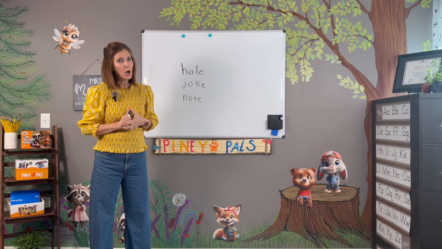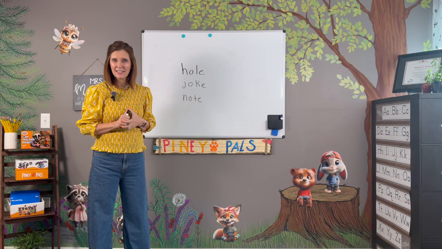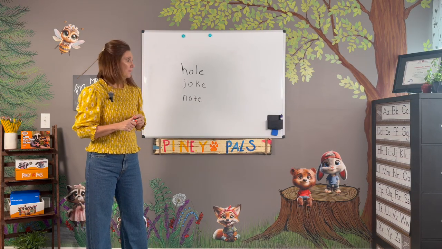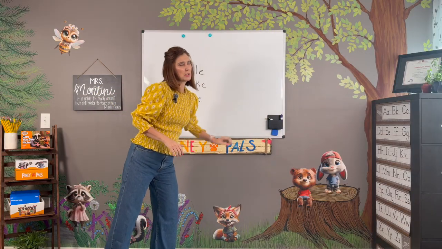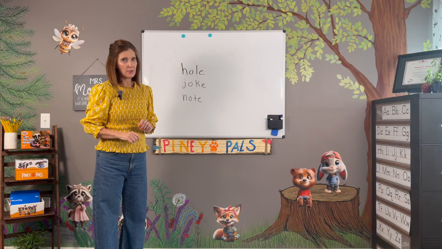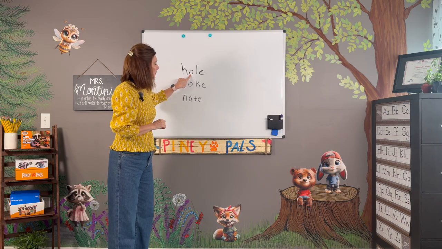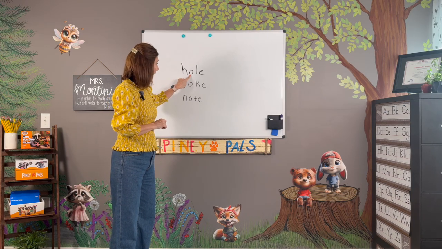What do you know about O and E? That's right. You are so smart. You know that O and E are both vowels. Let's look a little closer because there's a lot going on that we need to learn about. So what happens after the O? What do you see after the O and before the E?